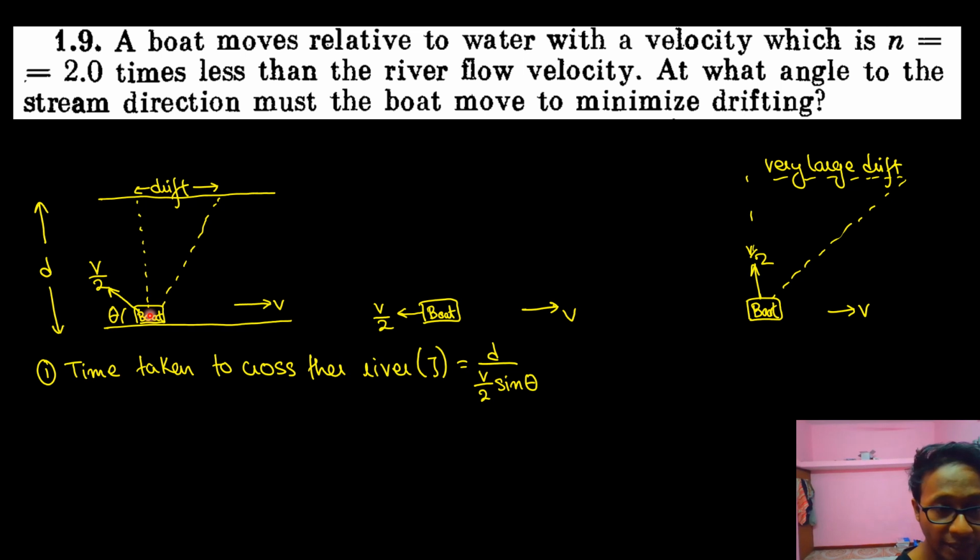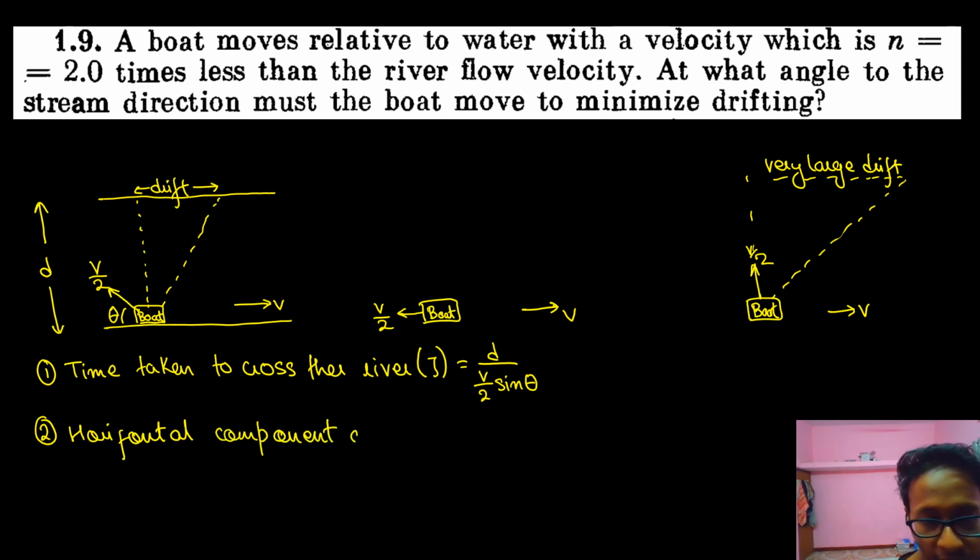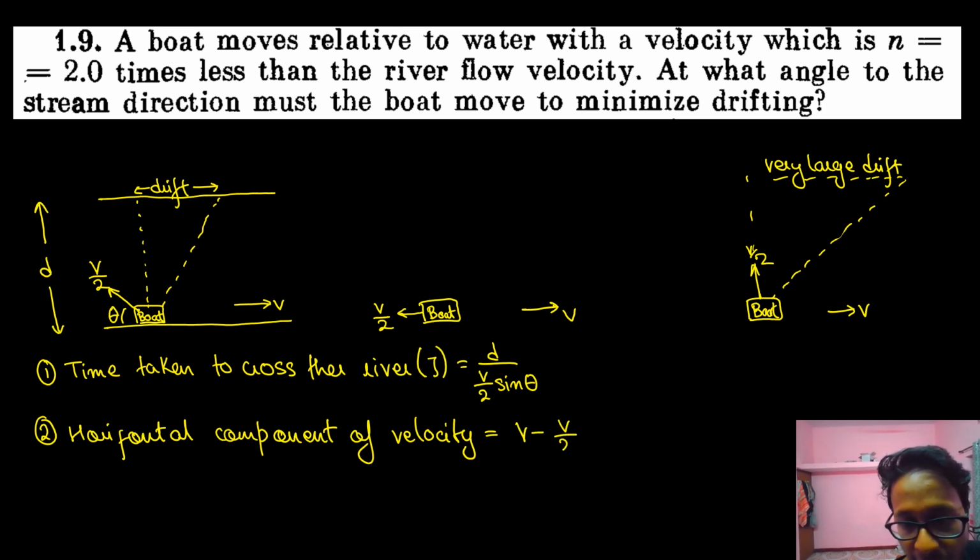Now, the time taken to cross the river by the boat is equal to the same time the drift will act, no? Okay. What is the horizontal component of velocity? The horizontal component of velocity is V minus V by 2 cos theta.